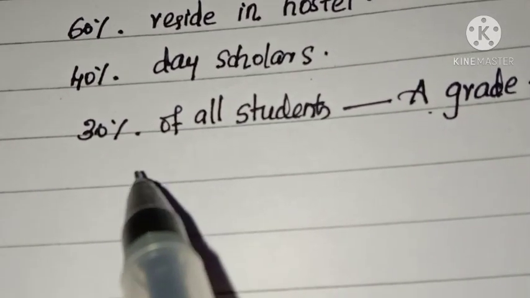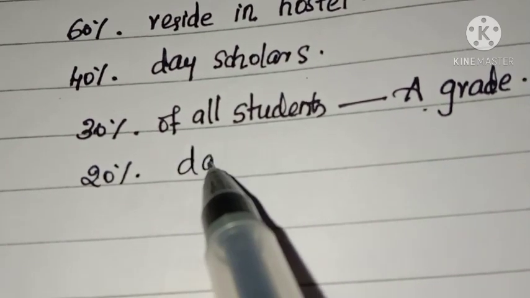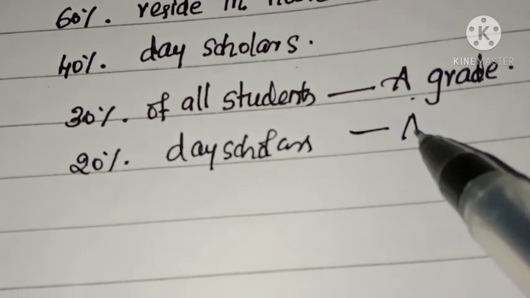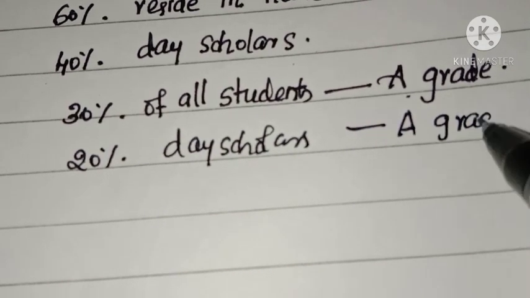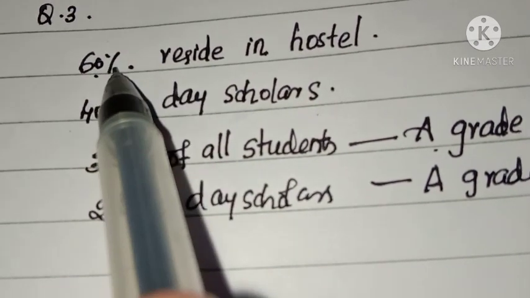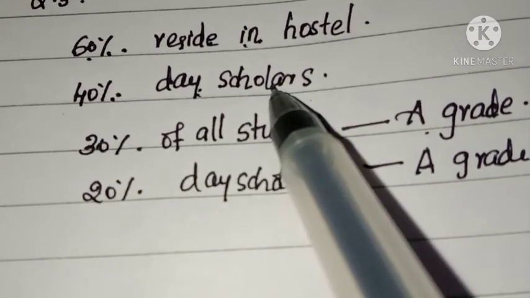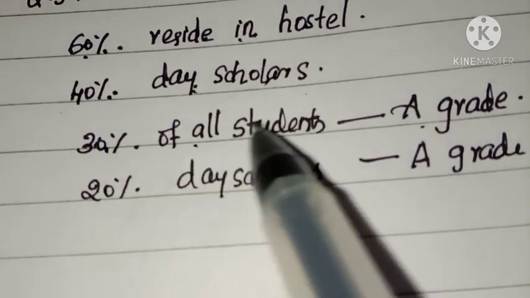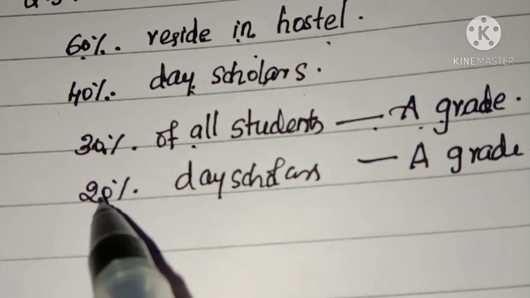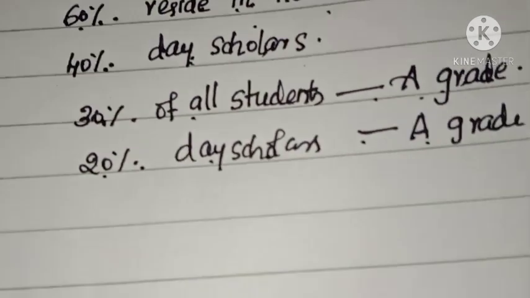And 20% of day scholars attain A grade in their annual examination. So total: 60% of students reside in hostel, 40% are day scholars, 30% of hostel residents attain A grade in the annual exam, and 20% of day scholars secured A grade.